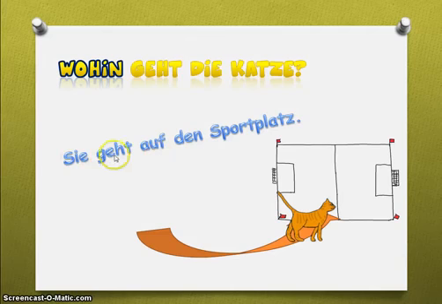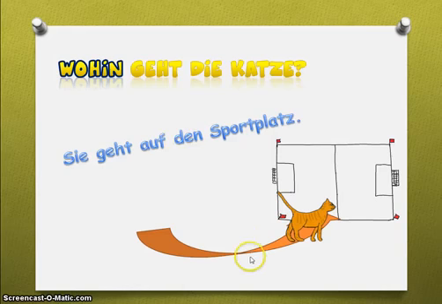So she is going to the athletic field, and in this case we use auf because she will end up on top of the field. And again, it's der Sportplatz after auf. When we're expressing that we're going somewhere, we will also use the accusative here.